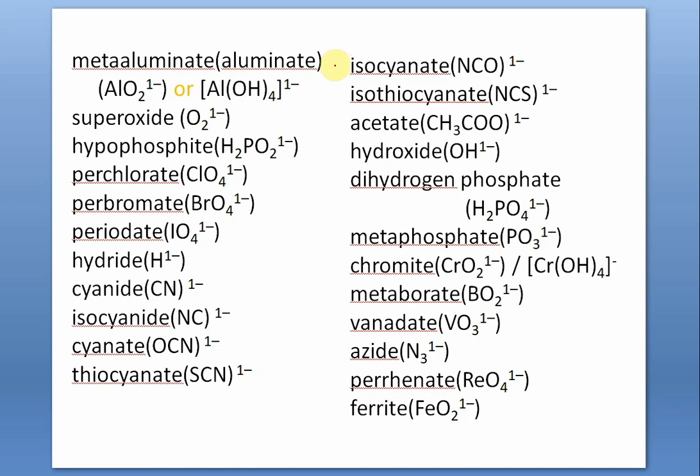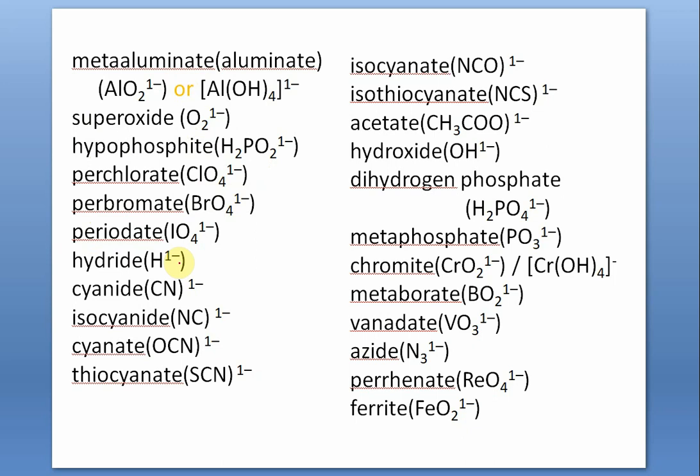Meta-aluminate, or simply aluminate, because we have two aluminates, orthoaluminate and meta-aluminate. So often people call it aluminate, but let us know AlO2 minus 1 is meta-aluminate, or it can be written as Al(OH)4 minus 1. This is the true structure, but we can manage with AlO2 minus for writing formulas.